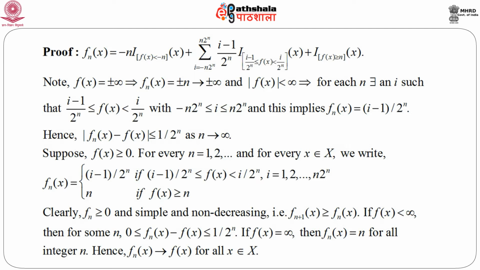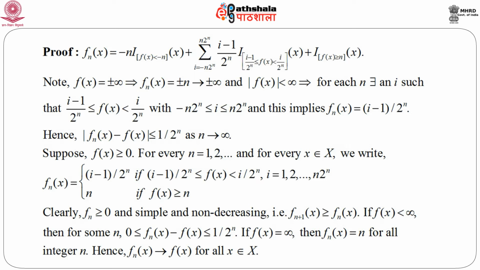So, clearly, what does this mean? That means for any given measurable function f, it may be extended real valued, that means it may take infinity as well as minus infinity, we can always find a sequence of simple functions f_n(x) such that f_n(x) converges to f(x), or f(x) can be considered as the limit of this sequence of simple functions.